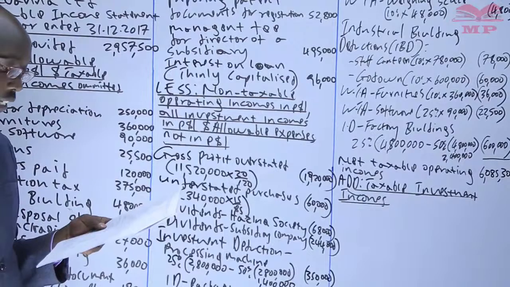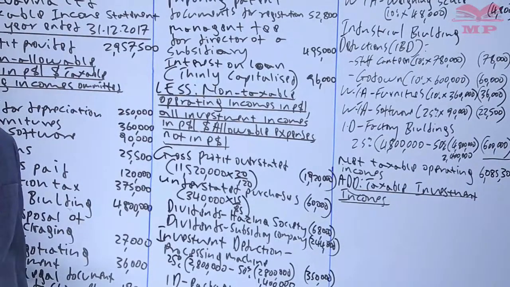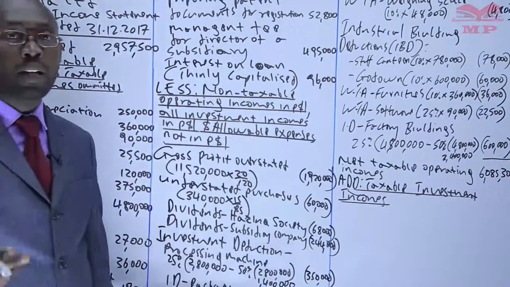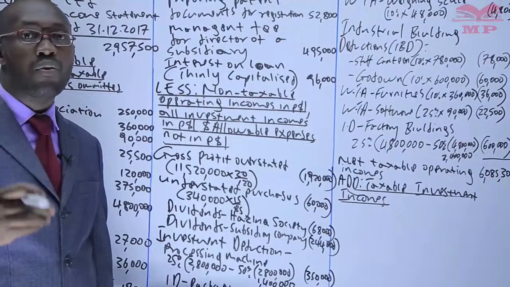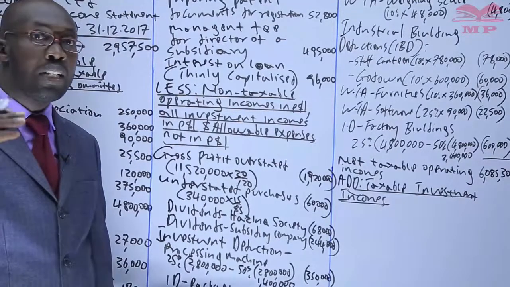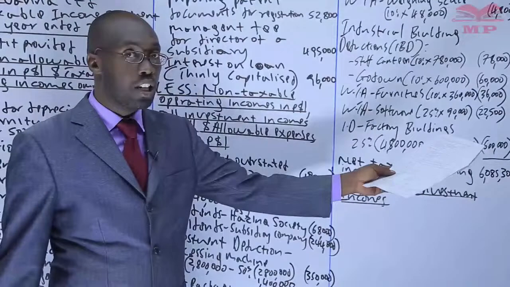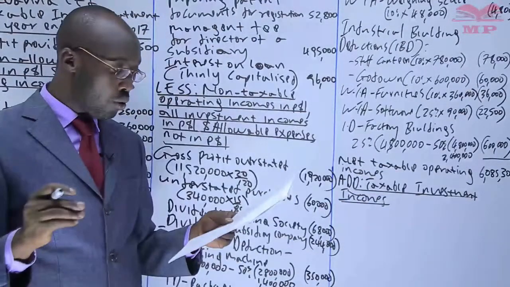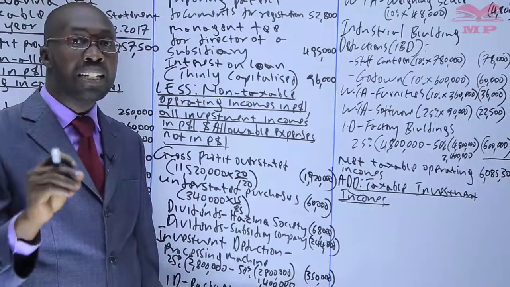One, dividend from Hazina Cooperative. Now, that is a cooperative society. If you go to the categorization of dividend, we said dividend from a cooperative society other than SACCO is non-qualifying. Withholding tax is not final. We need to tax it further. How do we tax it further? By adding it to other taxable income. And here you can note, we are told it is net. Remember we said we don't tax net income, we tax gross incomes.